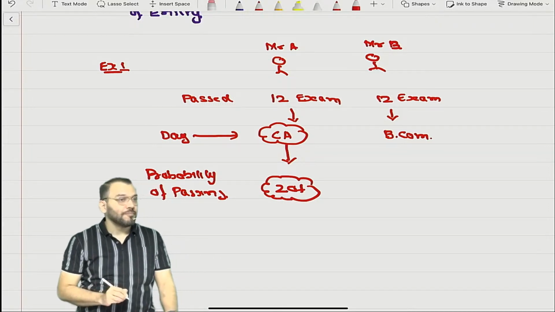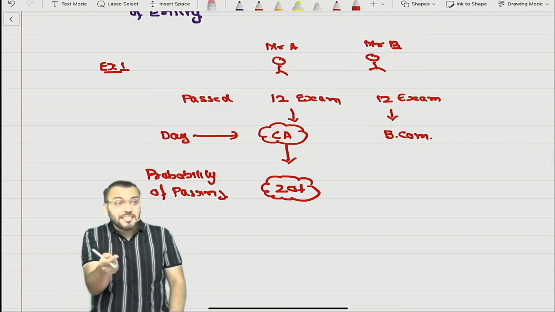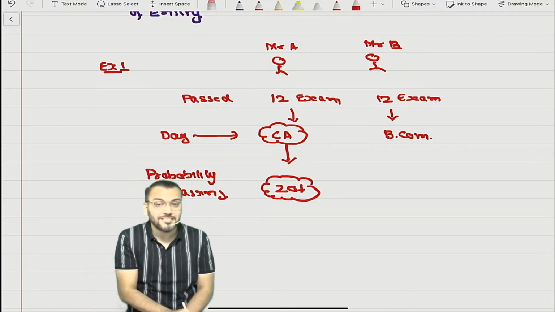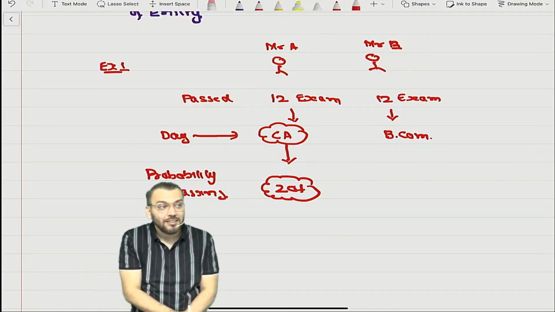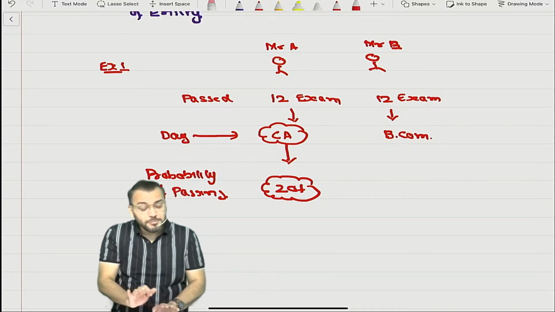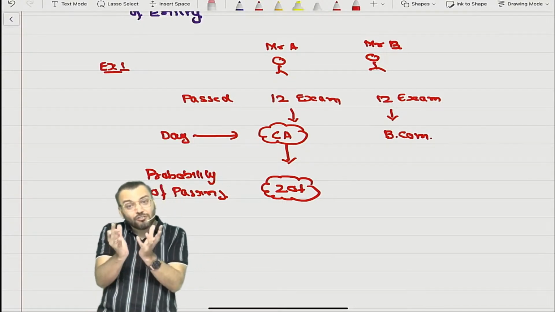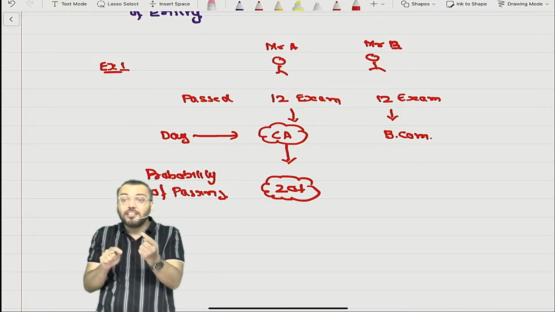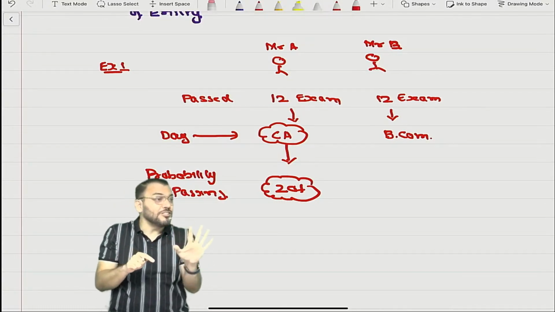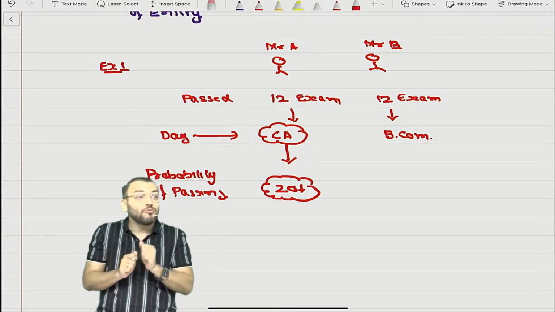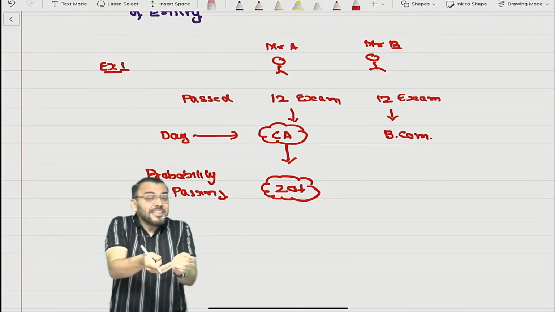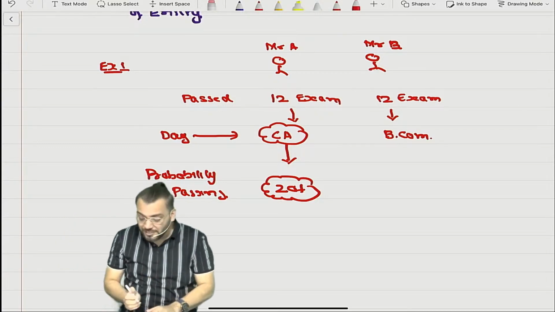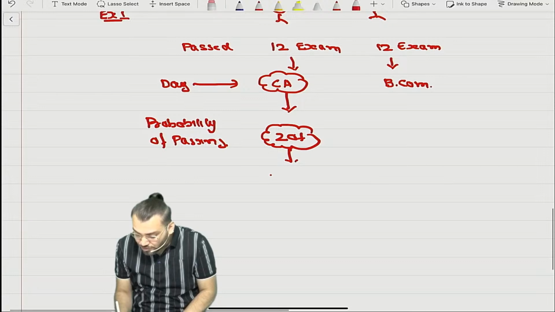Am I right or not? The probability of passing the exam is 20%, which means the probability of failing is more than the probability of passing. Are you able to understand? So in both Mr. A and Mr. B there are contingencies. But in Mr. A's life the probability of failing is more than the probability of passing, so does he need to take some action or not? For safeguarding himself from future losses, he will take some coaching. He will go for coaching.